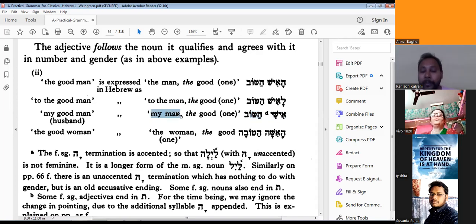This is where the personal pronoun will come. My man. So this Isi is for the ending "my", but that we will learn later. So the translation is: my man, the good. How will we make the phrase in English? My good man. So as I said, the second one will come first and it will give a compliment to the first one. Got it?